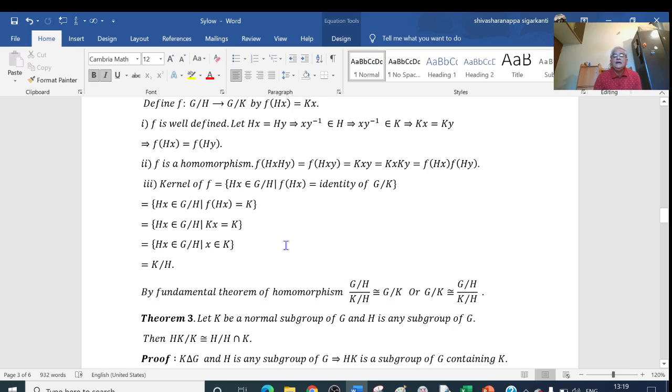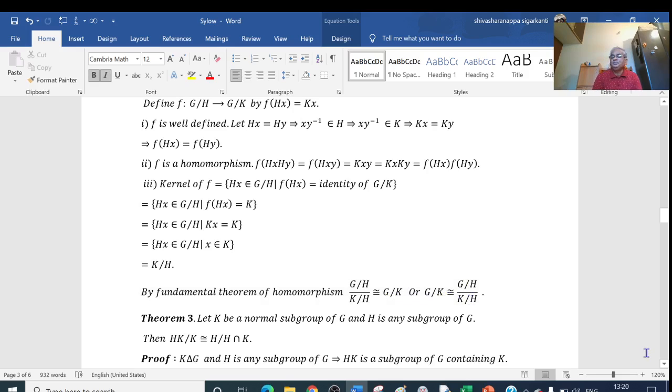That is, f from G/H to G/K is a homomorphism with kernel K/H. Then by the fundamental theorem of homomorphism, I can write (G/H)/(K/H) is isomorphic to G/K. Or we write this as G/K is isomorphic to (G/H)/(K/H).